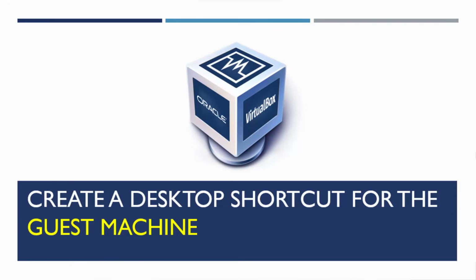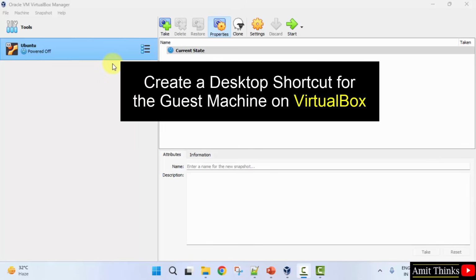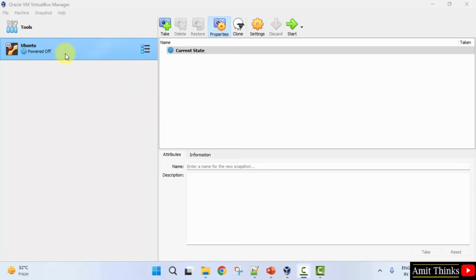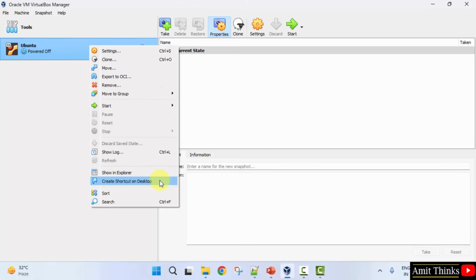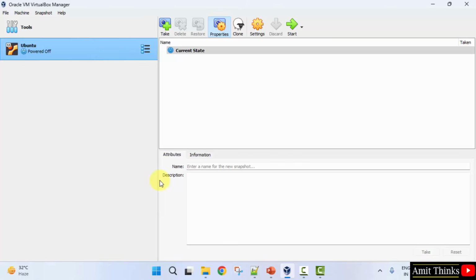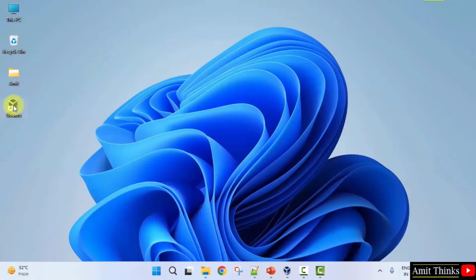In this video, we will see how we can create a desktop shortcut for the guest machine. Let's say you have multiple guest machines in your VirtualBox. So why do you need to open it again and again? You can directly create a desktop shortcut for it. I am having a single guest OS right now on my Windows, that will be the host OS. So I'll just right click on my guest OS, that is Ubuntu right now, and click on create shortcut on desktop. That's it. Now let's see the desktop. Now here it is. We have created a desktop shortcut for our guest OS, that is Ubuntu here. Thank you for watching the video.